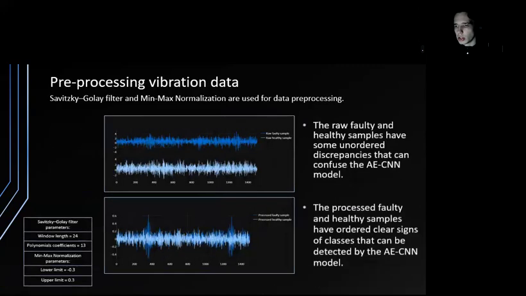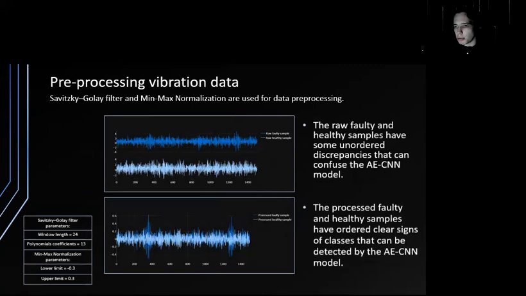On this slide, you can see the raw vibration data provided and the data processed with the Savitzky-Golay filter and minimax normalization. The purpose of processing the vibration data is to highlight its class features more clearly to improve the ability of the AECNN model to recognize the detected classes.